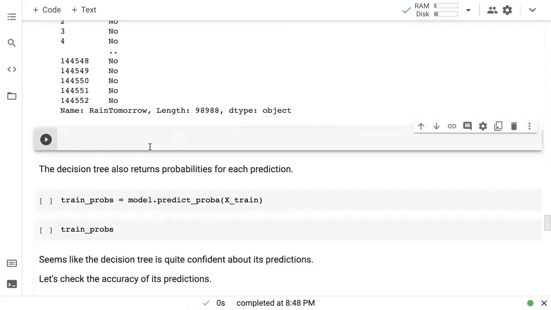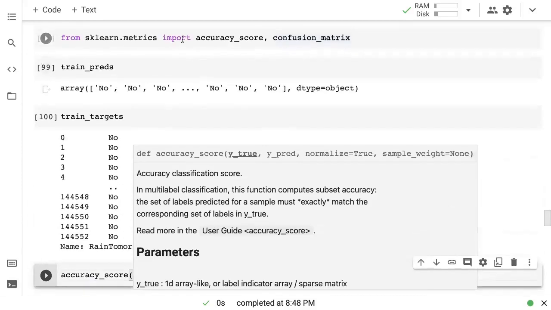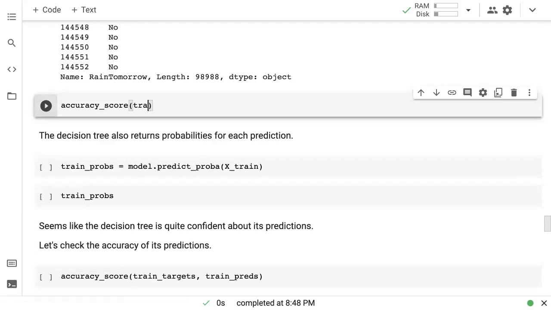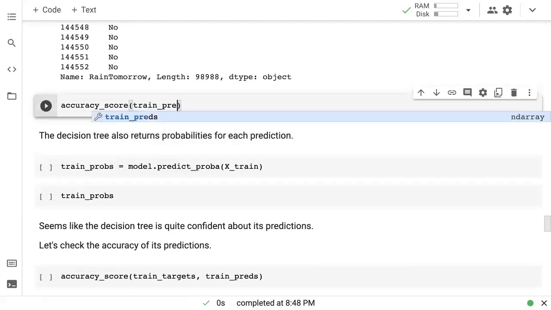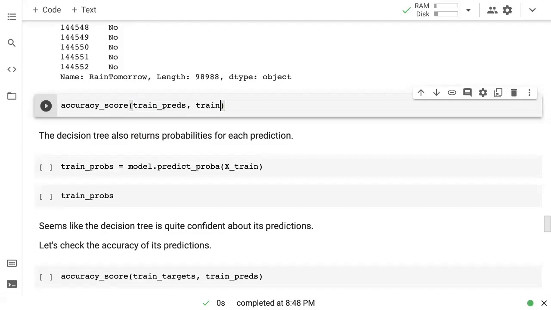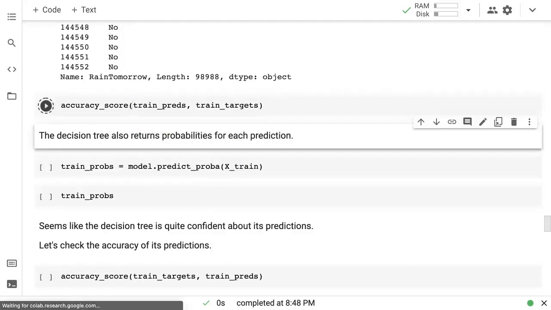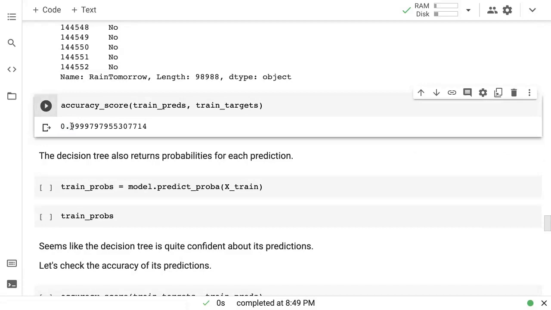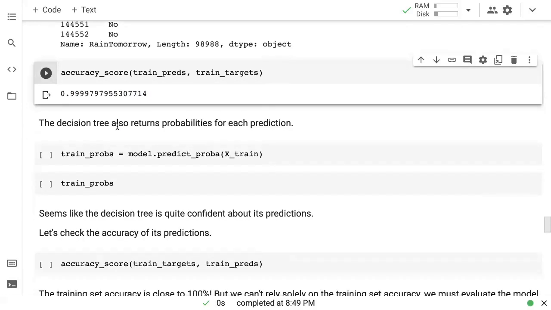So I'm just going to run accuracy score. And accuracy score is imported from sklearn.metrics. And that is simply going to count the number of matches. I'm going to run accuracy score on train preds and train targets. So let's see how well the model has done on the training set. Okay. So it seems like the accuracy of the model on the training set on which it has been trained is 99.99%. So practically 100%. This could just be a floating point error. So the accuracy is close to 100%.